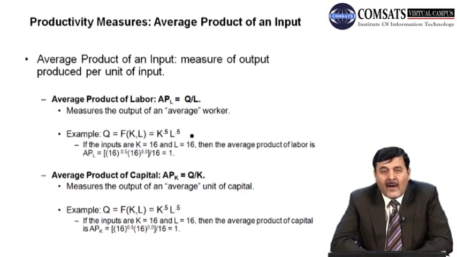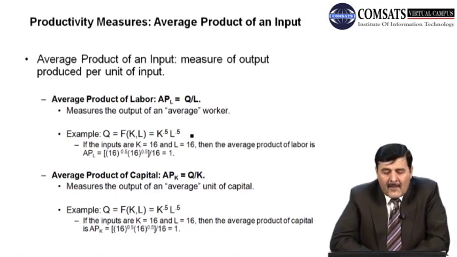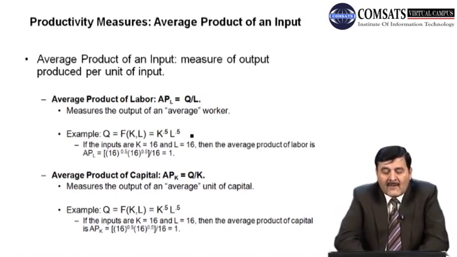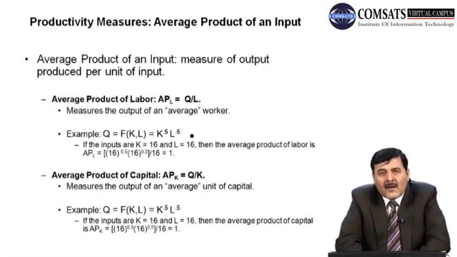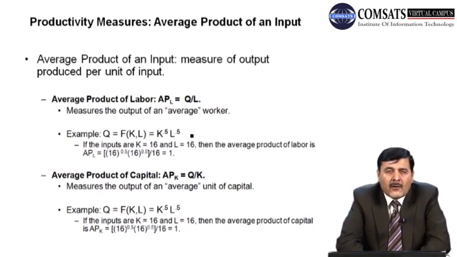Just substitute these values. 16^0.5 L^0.5 over L, so it is equal to, if we simplify this, we'll get 1. The answer will be 1. So the average product of labor is 1 when 16 units of capital and 16 units of labor are used. The average product of labor will be 1 unit produced by each worker.